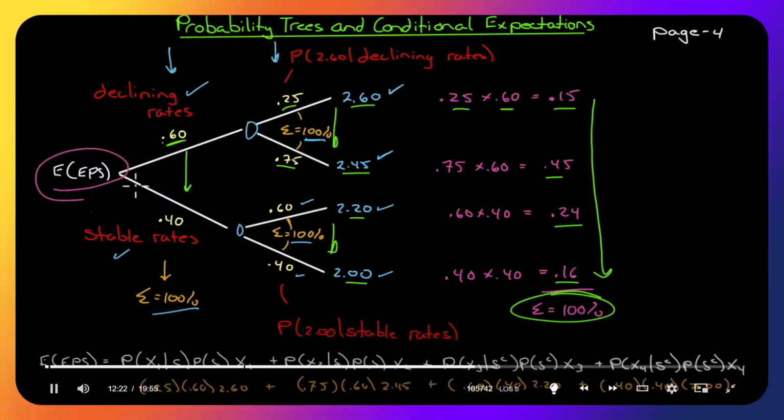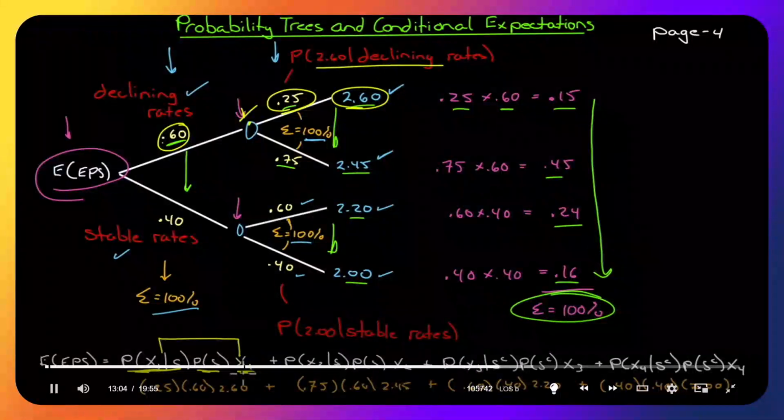And we can calculate our expected earnings per share. We can do it in two steps. We can calculate a conditional expectation here and a conditional expectation here, then calculate an unconditional expectation, or we could just do it all in one step. Remember, to calculate the expected conditional value here, we multiply this probability by this outcome. Well, this probability is the conditional probability, right? It's the probability of x1 given s, and we multiply it by x1. Once we have this value, which is the combination of these two, we multiply this probability by this expectation.